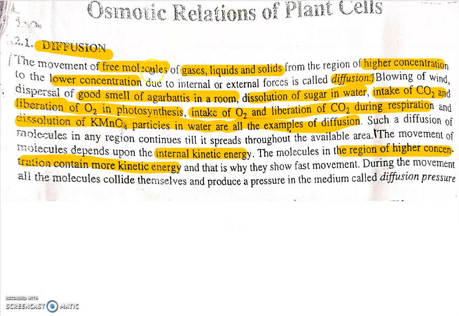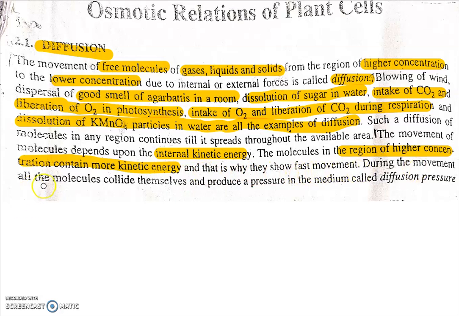Only free molecules move from higher concentration to lower concentration. If there is, suppose, a stone or a metal rod, there are no free molecules, so they cannot move from one place to another. Only free molecules move from higher to lower concentration, because in the higher concentration there is more kinetic energy, and this is why they show fast movement.